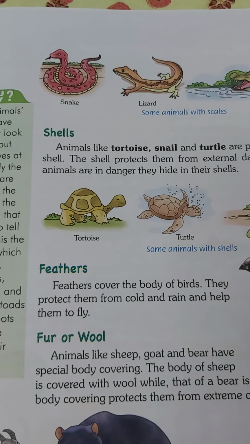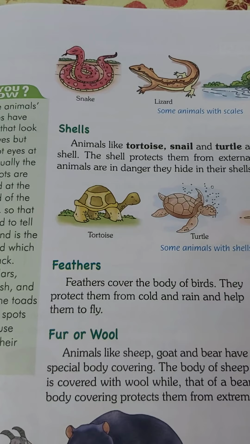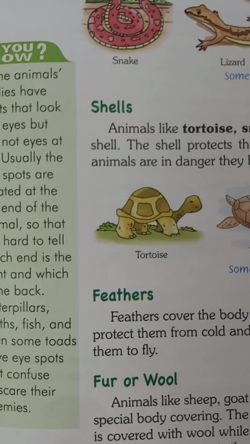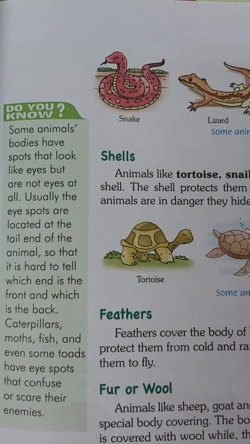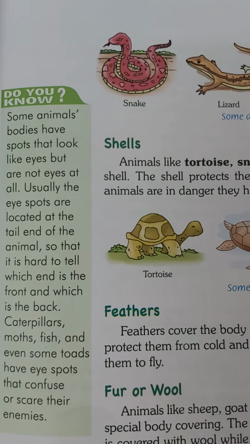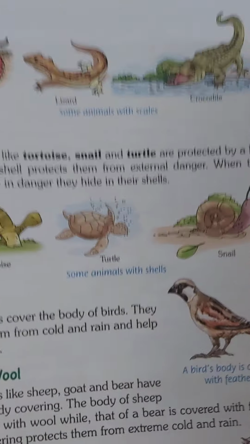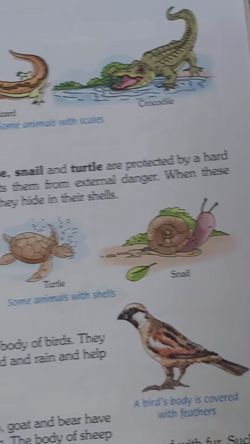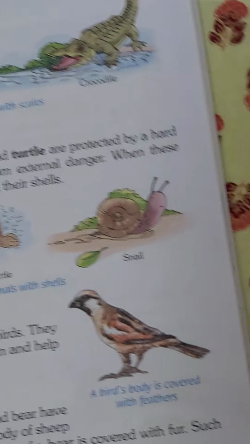Animals like snake, they also move with the help of their scales, and after some time their scales and their skin is periodically shed. This shedding of the skin by the snake is also called molting. Lizards, and here is a crocodile, they all have scales on their body.